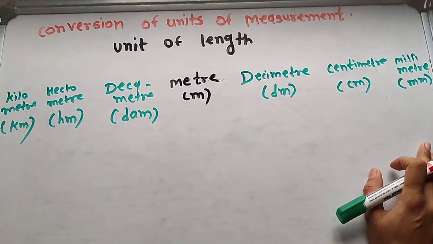When we move from a smaller unit to a bigger unit, we divide by 10 for each unit.